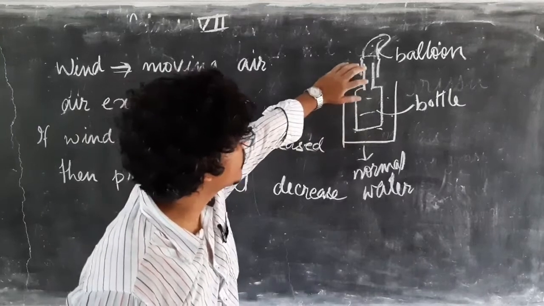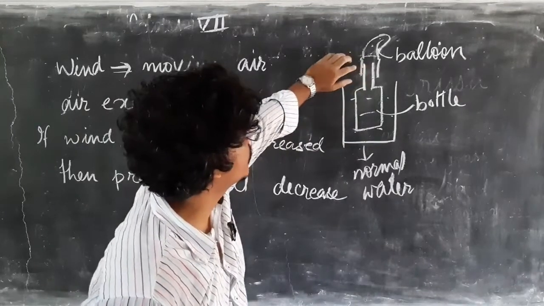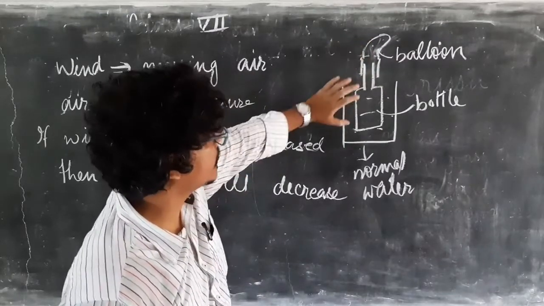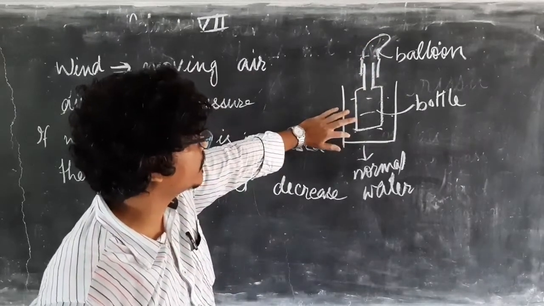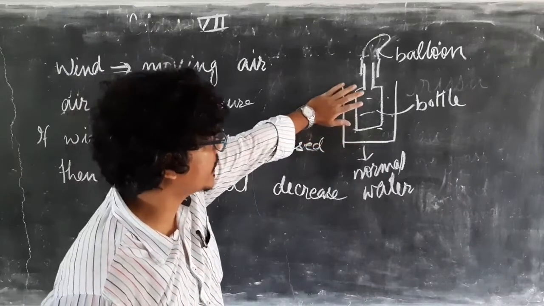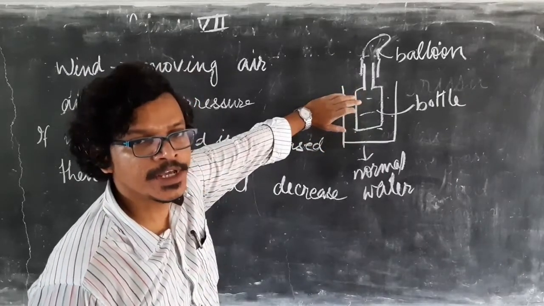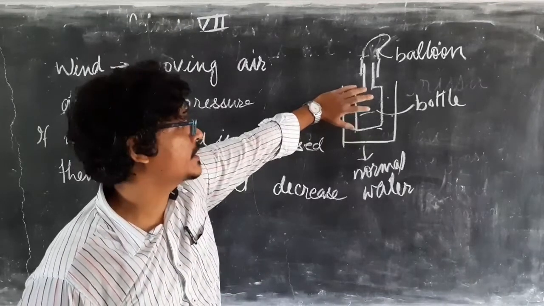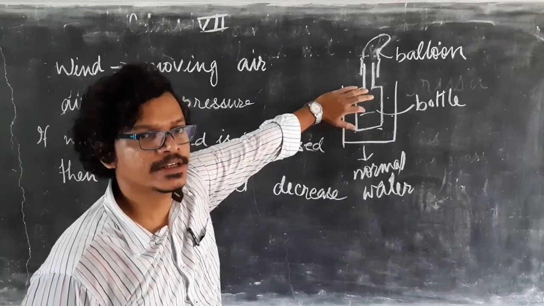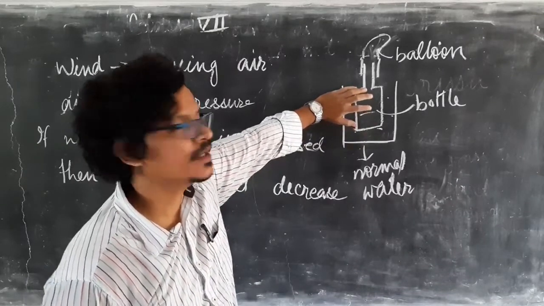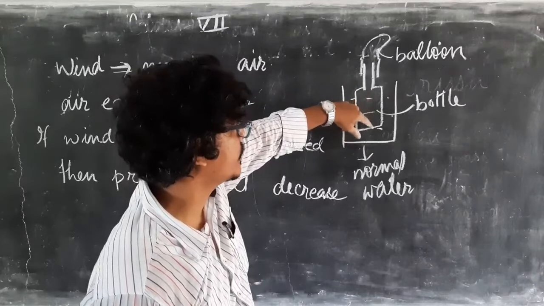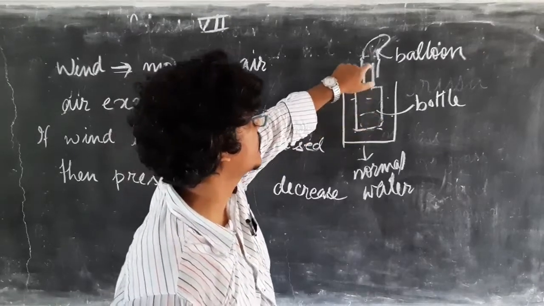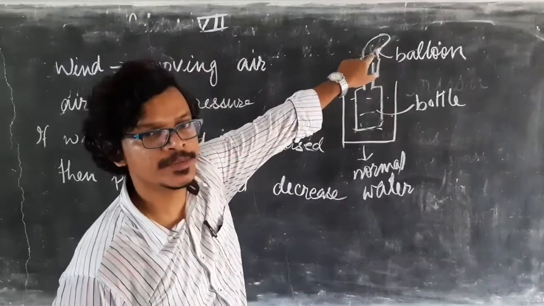In the mouth of the bottle you put a balloon, and it will not be inflated. Then replace the normal water with hot water and wait for some time. The air inside the bottle will get heated up, it will rise and go into the balloon, and the balloon will get inflated.